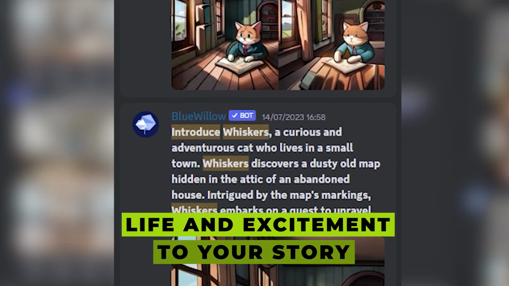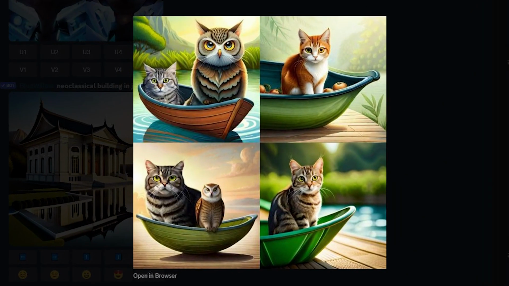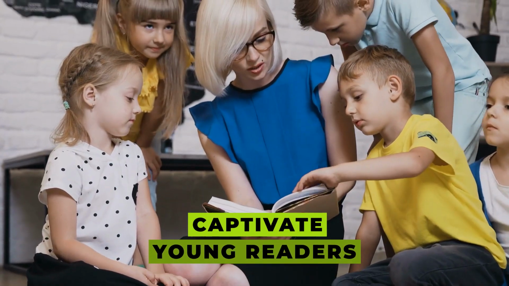Remember, each image adds life and excitement to your story, so make the most of this AI-powered tool to create visually stunning illustrations that will captivate young readers.